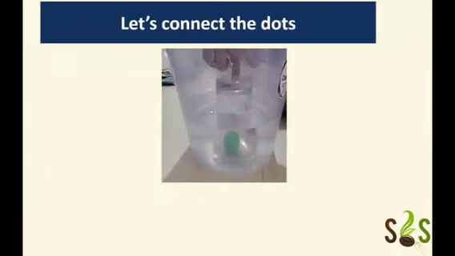Now let's connect the dots. So we have many observations. We started with this phenomenon that when we were pushing the inverted glass in the container, the ball was going inside, right? It was going close to the surface. And then we did some understanding with the glass half filled with water and half filled with air. And we also tried to conclude that air occupies space. Now, can we connect all these observations and try to figure out the answer for this question, that why does the ball go down? Think about it.